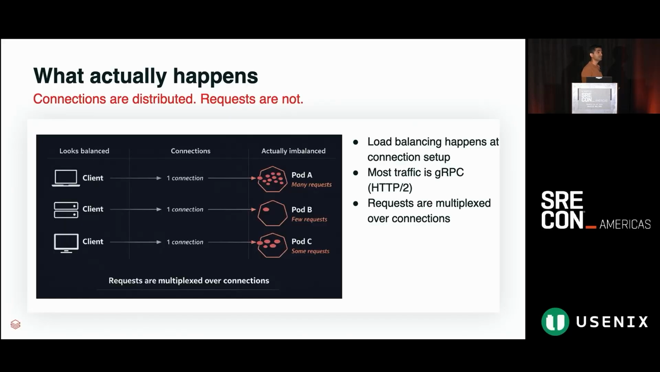Okay, so now we understand at least what's happening, but then what is the root cause? Like why was this happening in the first place? So that's where we learned that Kubernetes actually does not balance your request across the pods. What it balances is the connections. It's the connections that are distributed, not the requests.